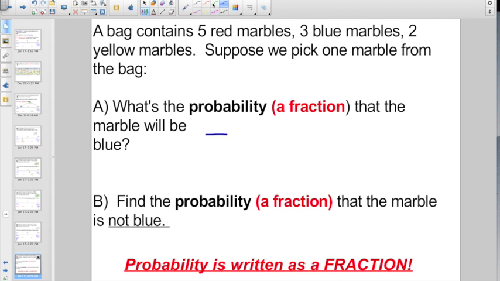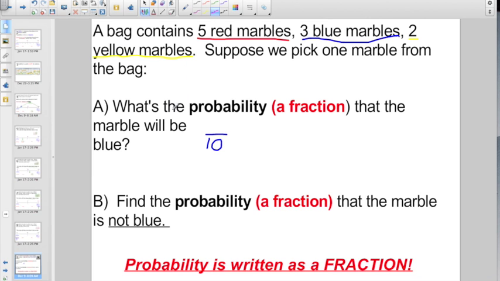First of all, we better figure out what my denominator is. So it says we have 5 red and 3 blue and 2 yellow. So let's get these all added up right now. 5 plus 3 plus 2 more. That sounds like 10 to me, right? So my denominator's going to be 10. Probability is a fraction, so we better go figure out my numerator now.